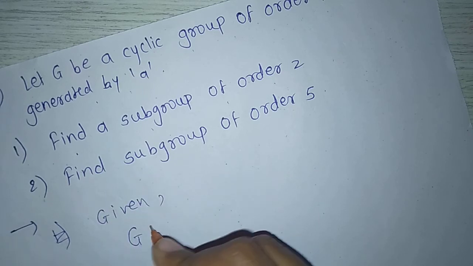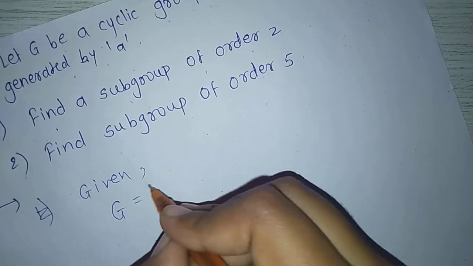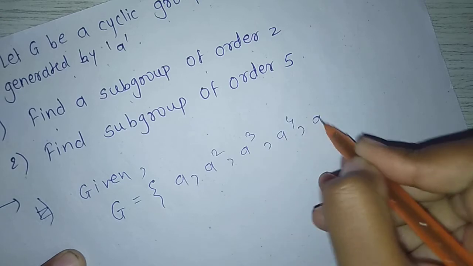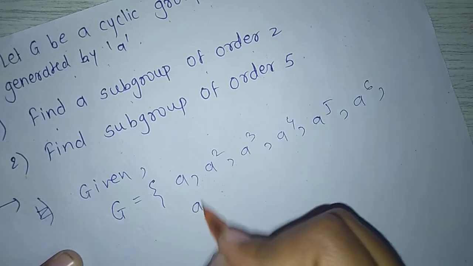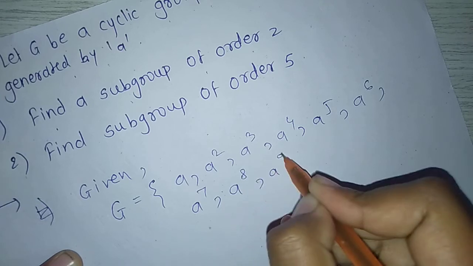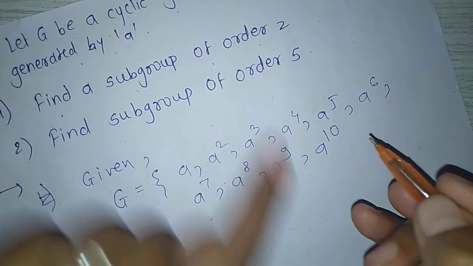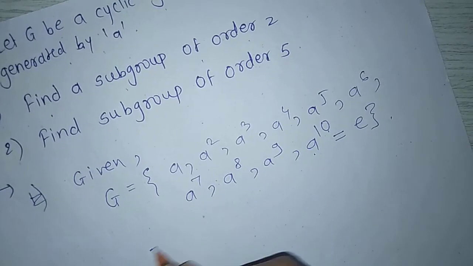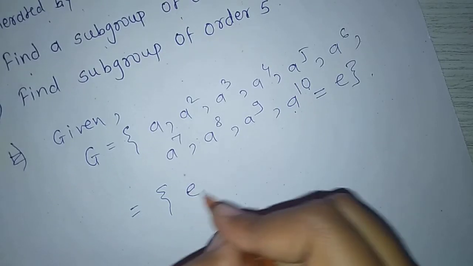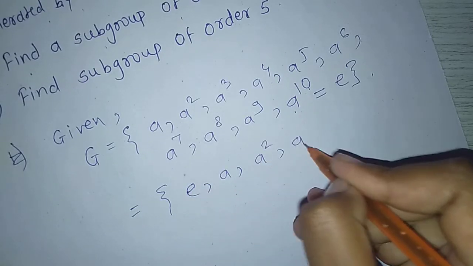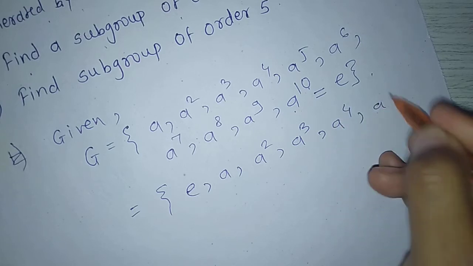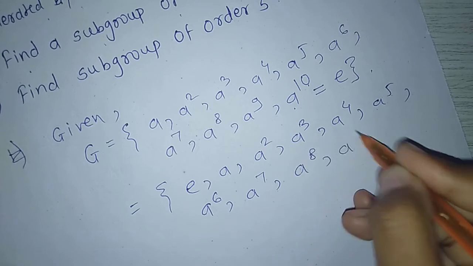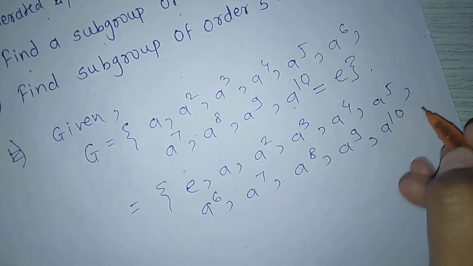G is a cyclic group generated by a of order 10, meaning G equals {a, a square, a cube, a raised to 4, a raised to 5, a raised to 6, a raised to 7, a raised to 8, a raised to 9, a raised to 10}. Order of G is 10, meaning a raised to 10 equals identity, so the set is {e, a square, a cube, a raised to 4, a raised to 5, a raised to 6, a raised to 7, a raised to 8, a raised to 9, a raised to 10}.